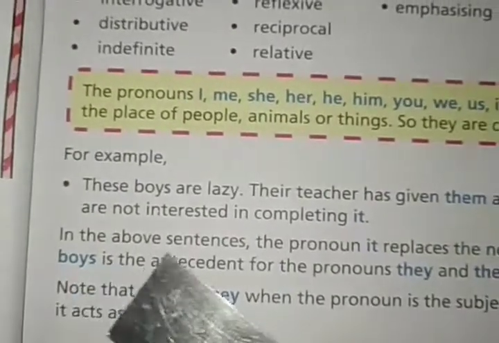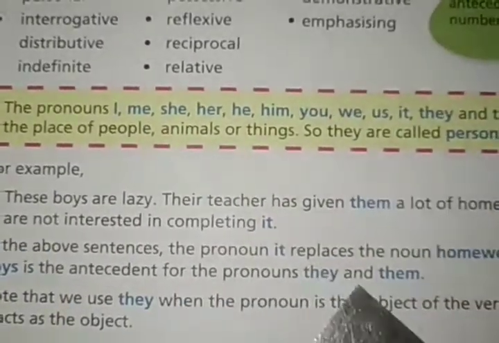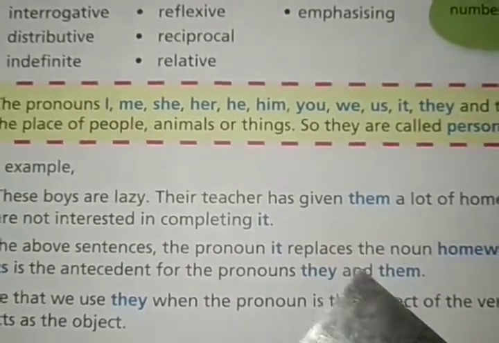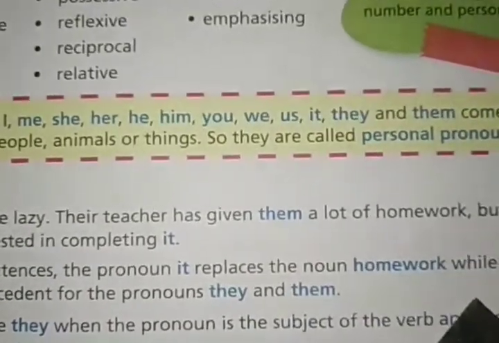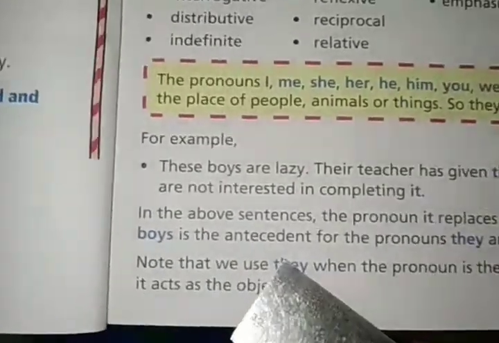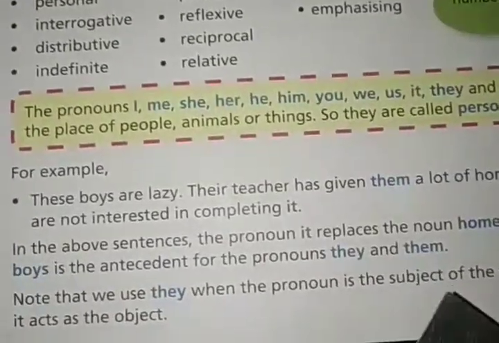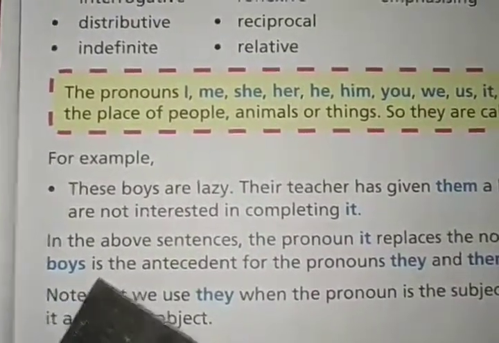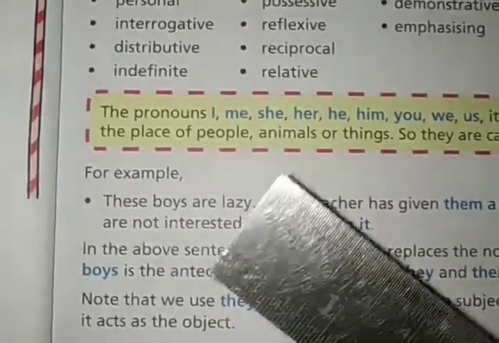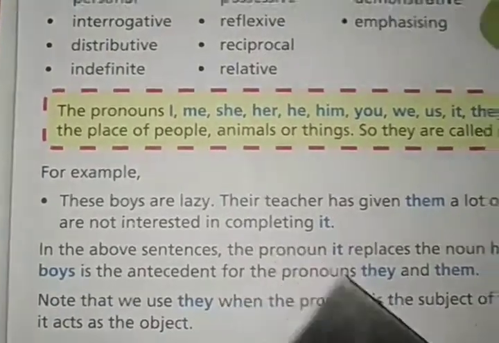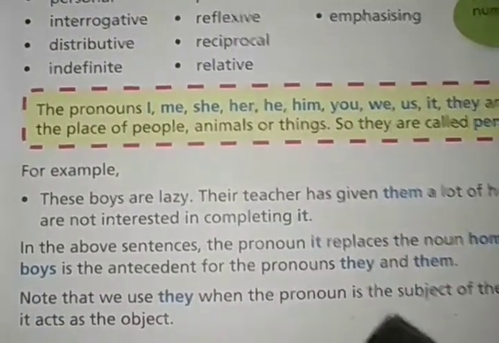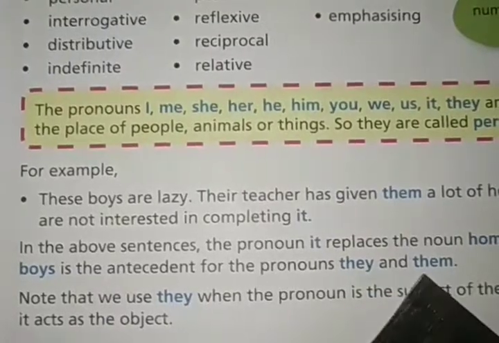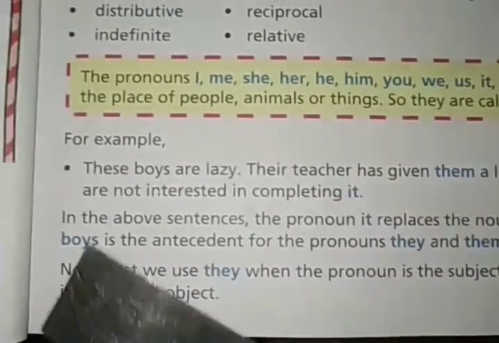Look, in the above sentences, the pronoun it replaces the noun homework, while these boys is the antecedent for the pronouns they and them. Means the noun these boys is the antecedent for the pronouns they and them. That means the pronouns they and them are written instead of these boys.